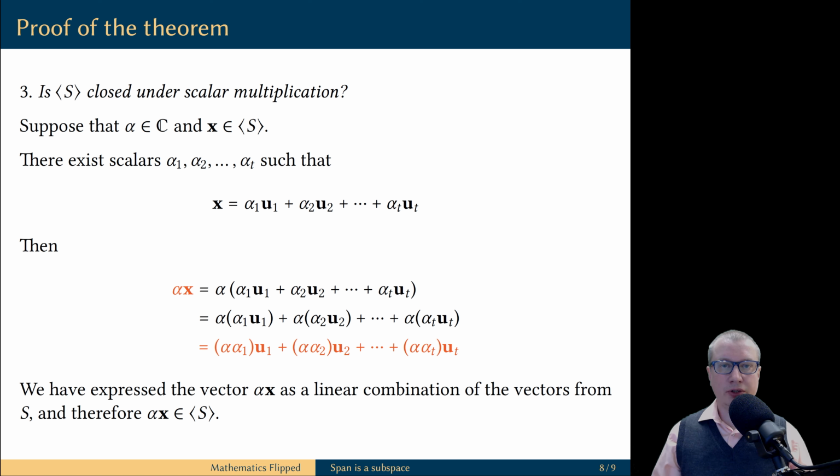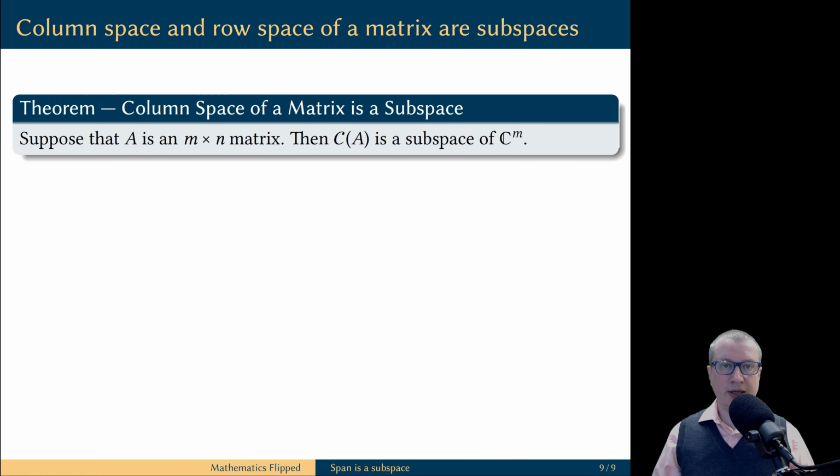We completed the three-step check for a subspace, and therefore we proved that the span of any set of vectors is a subspace of a vector space. An immediate application of this general observation is that the column space of a matrix is a subspace of the vector space of column vectors.